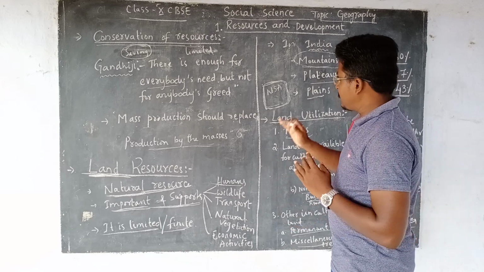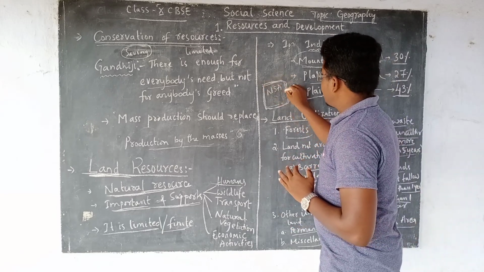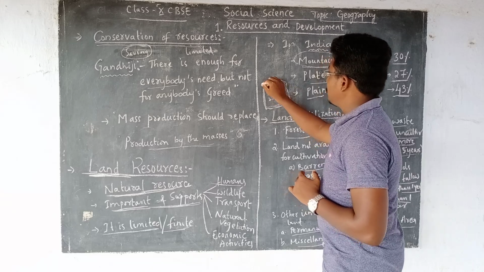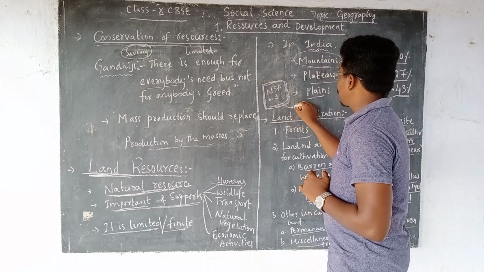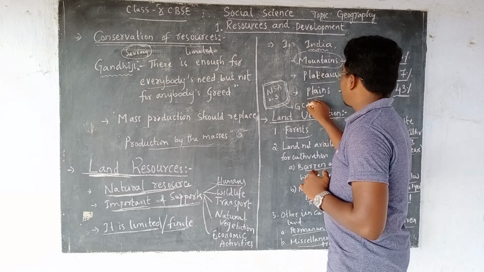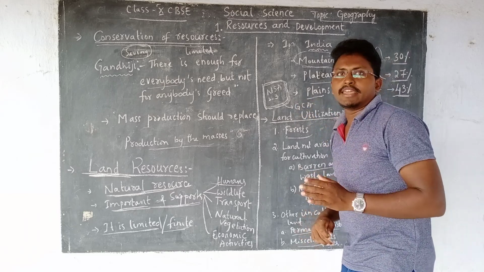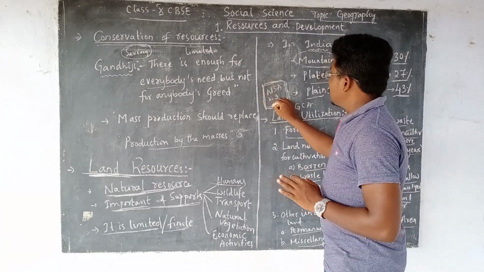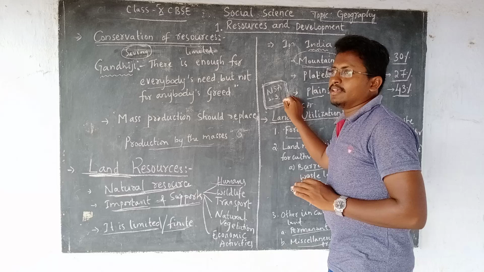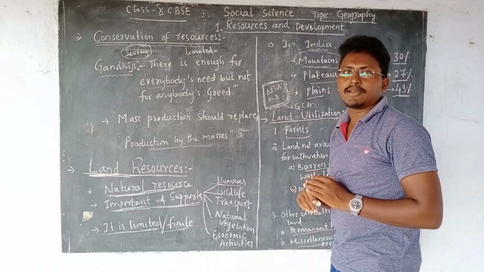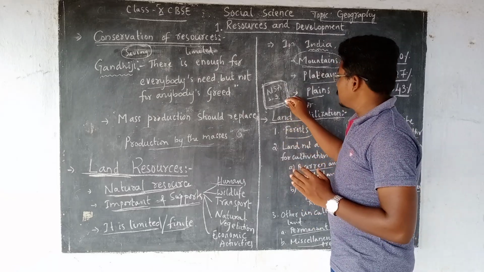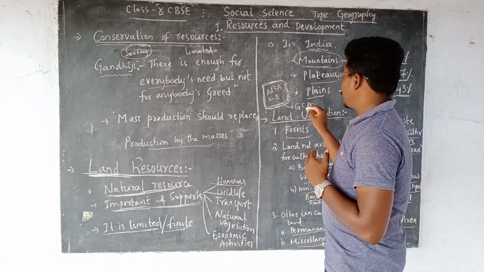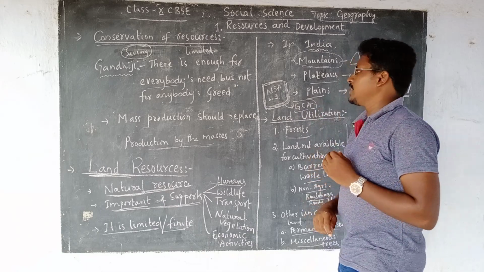For example, within 1 year, if you have cultivated the same land twice or sometimes thrice, then that is called gross cropped area. So the area which is sown in a year, even if you are sowing the same particular land twice or thrice, we call it net sown area. But if you are cultivating the same land more than once in a year, we call it gross cropped area.